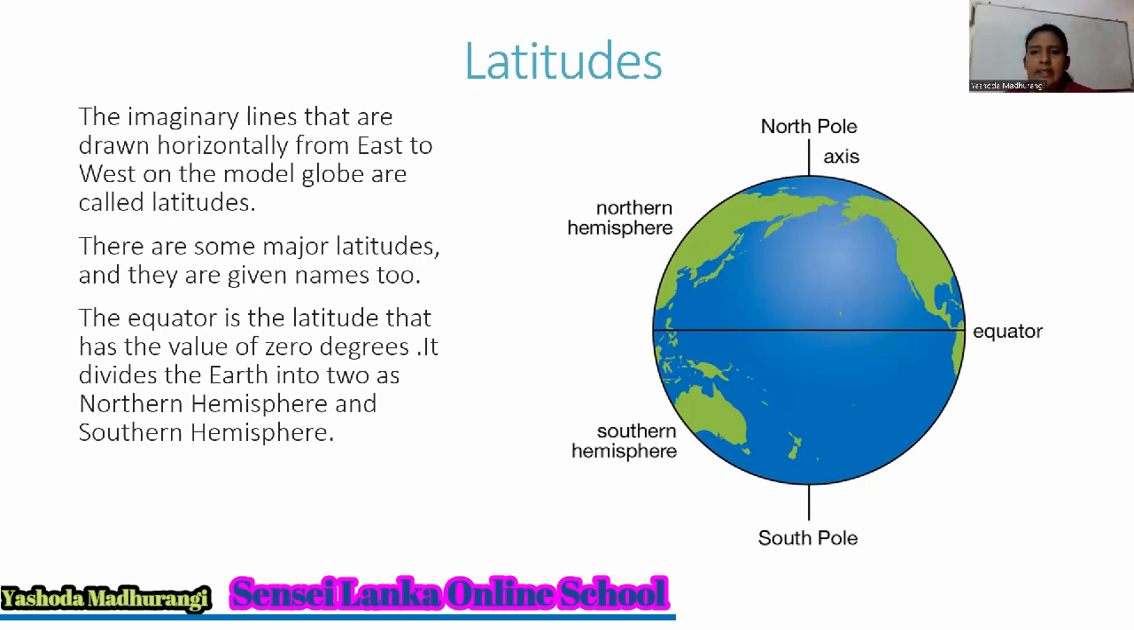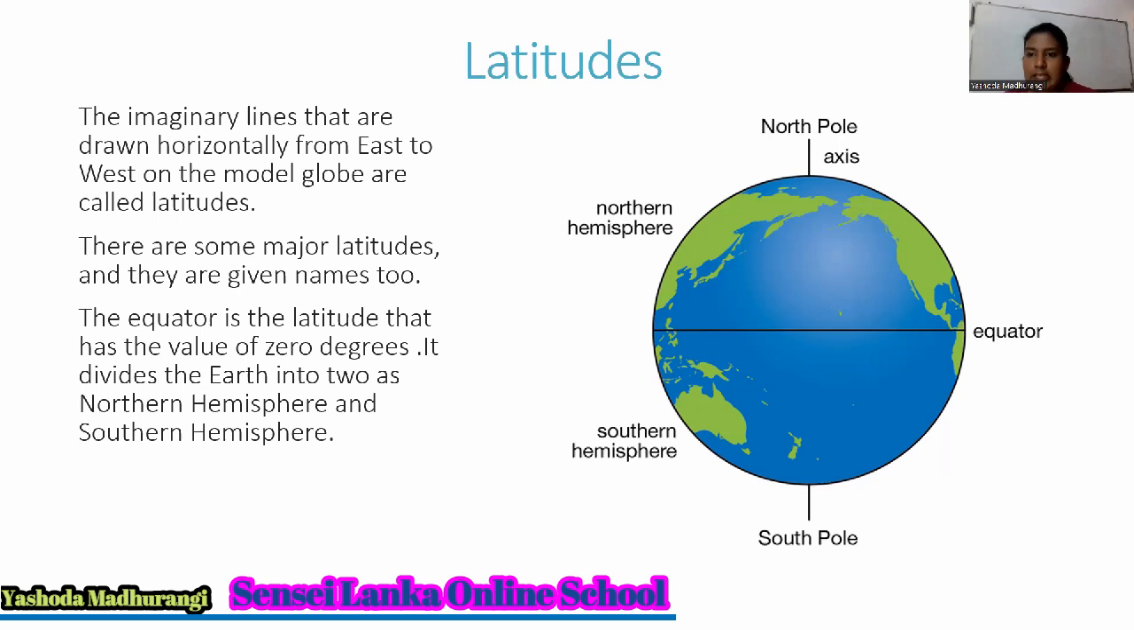And now we are moving to latitudes. What are these latitudes? Earlier I told you we draw them from west to east or east to west. So they are horizontal lines. Look at the picture with the description. The imaginary lines that are drawn horizontally from east to west on the model globe are called latitudes.